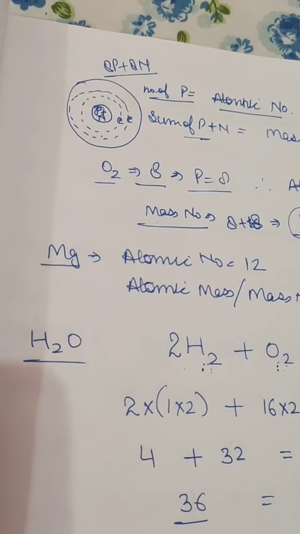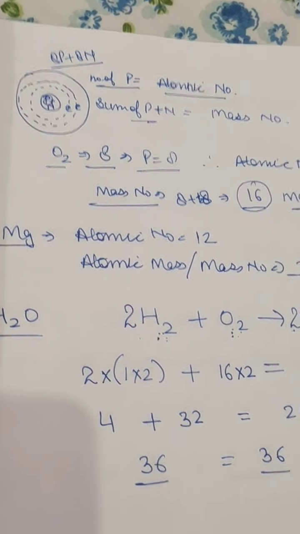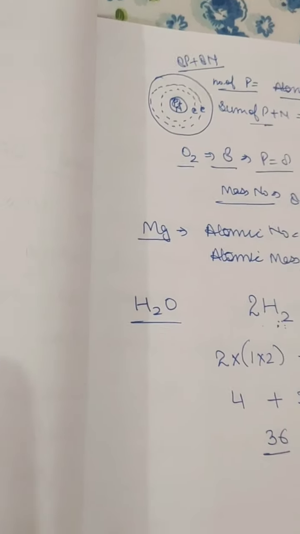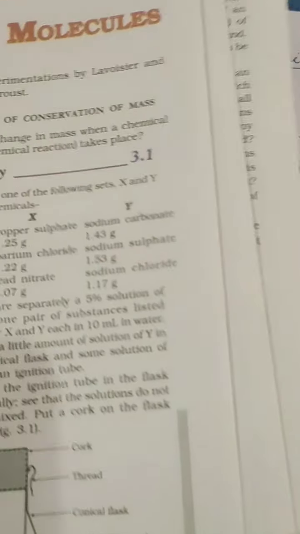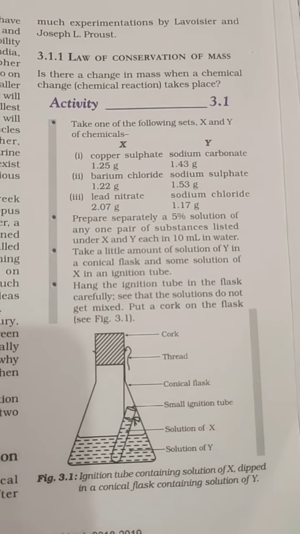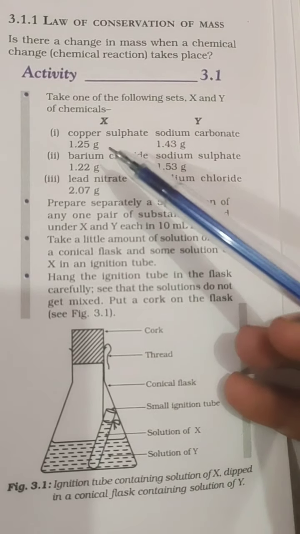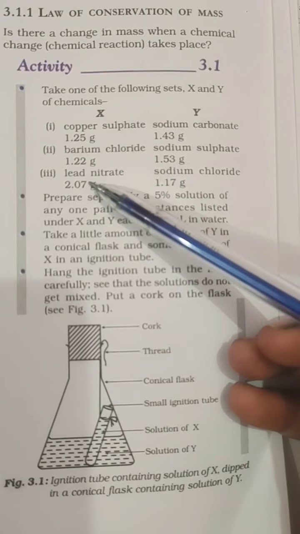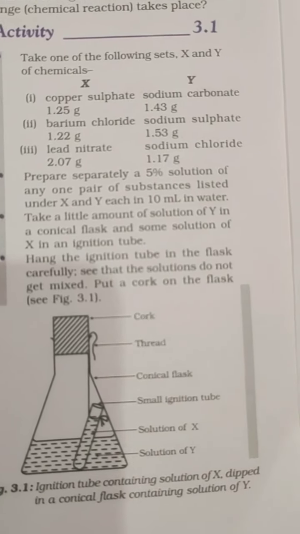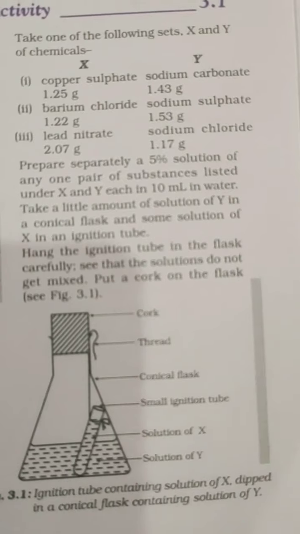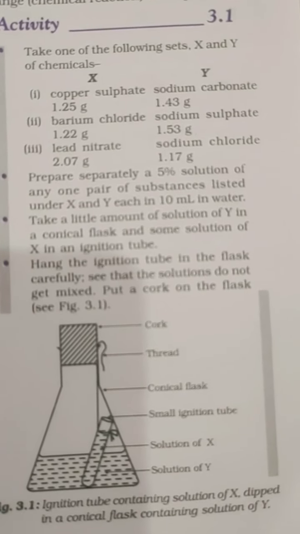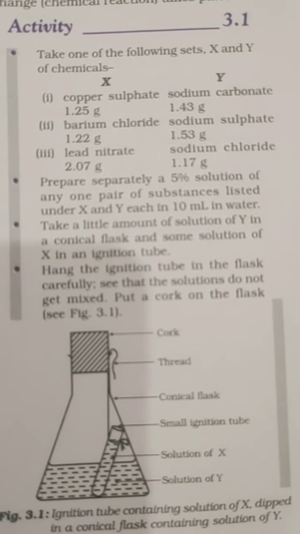We have a few more questions in our book that we'll be solving. Before that, I would like to take an example from the NCERT book. In this, we have been given an activity. In this activity, we have been given some elements or some compounds. Now elements are the purest form, like if we break the element we will get atoms, but compounds are made by combining 2 atoms.